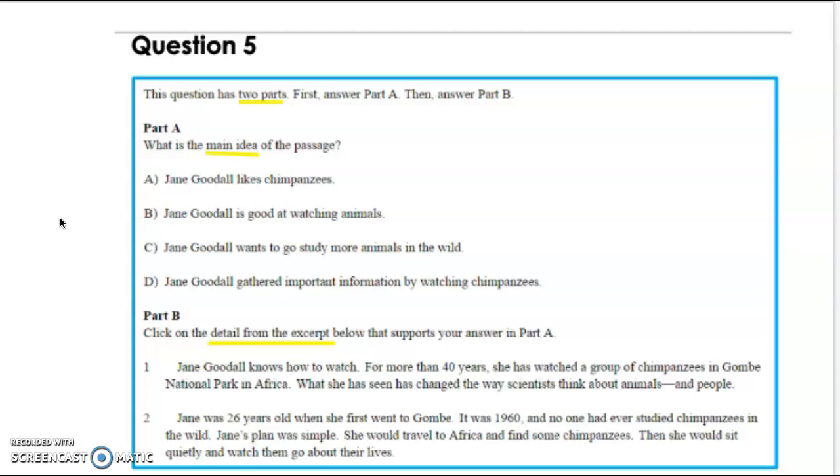So I'm going to have to figure out the main idea of watching in the wild. And in part B, it says to click on a detail from the excerpt below that supports the main idea of the passage from part A. So once again, I'm going to have to read this question carefully.